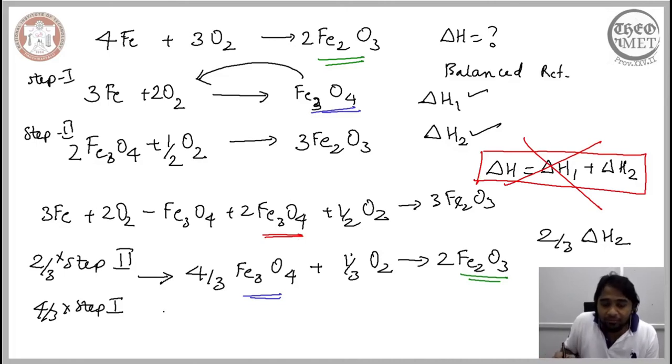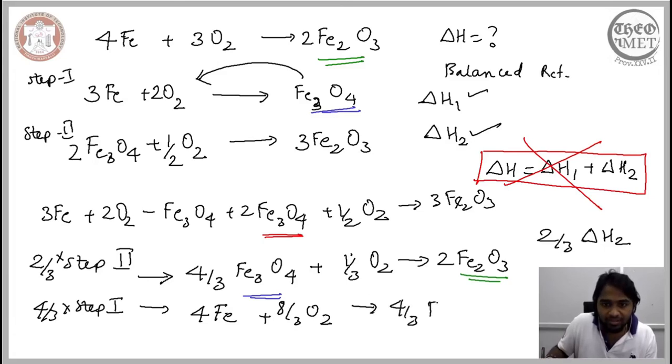Now we have to manipulate step 1 in such a way that the intermediate product that posed a problem when we just consider the summation of the two enthalpies needs to be cancelled out. So for that to happen, we need to multiply step 1 with 4 by 3 so that the intermediate product cancels out. So when we multiply step 1 with 4 by 3, what we end up having is 4 Fe plus 2 into 4 by 3 O2, that is 8 by 3 O2, and that will give us 4 by 3 Fe3O4. So this is the reaction we have now.